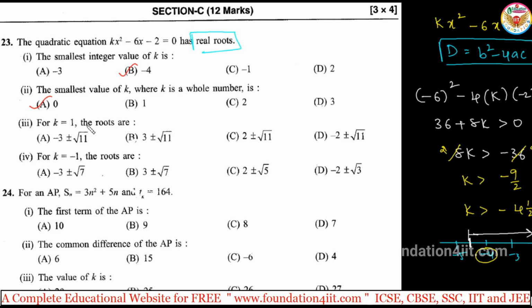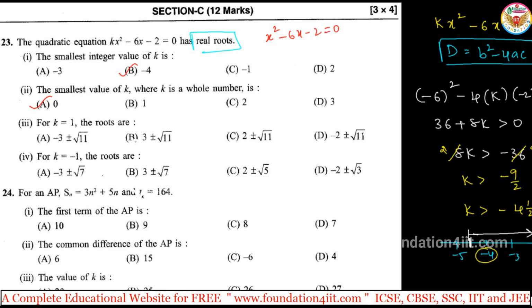For k equal to 1, what are the roots? In the place of k, you substitute 1 and then find the roots. So the equation is 1 into x square, x square minus 6x minus 2 equals 0.